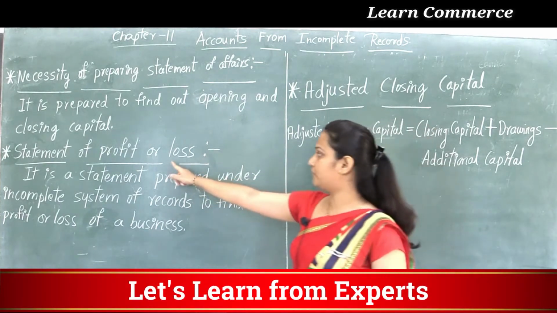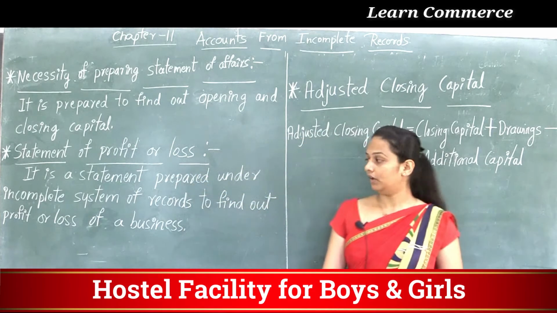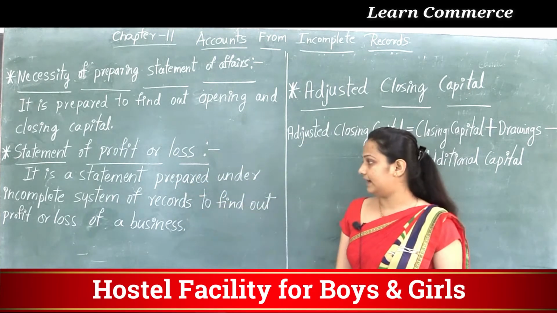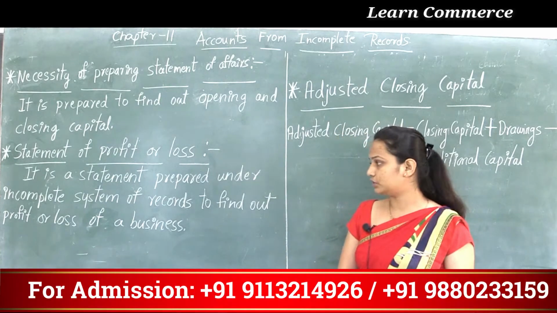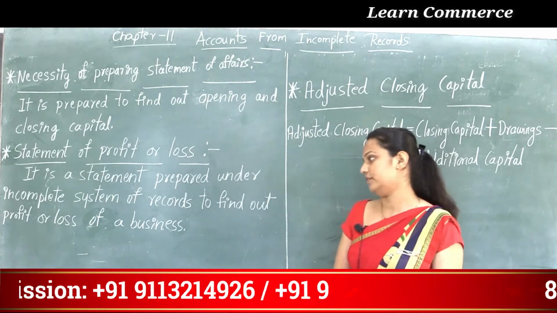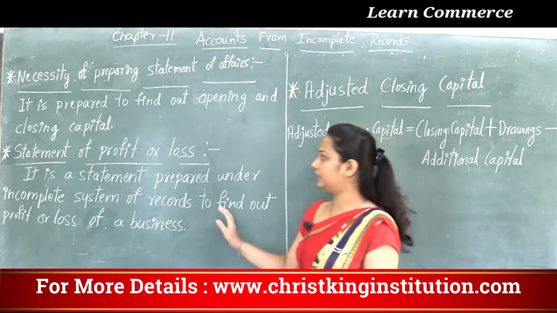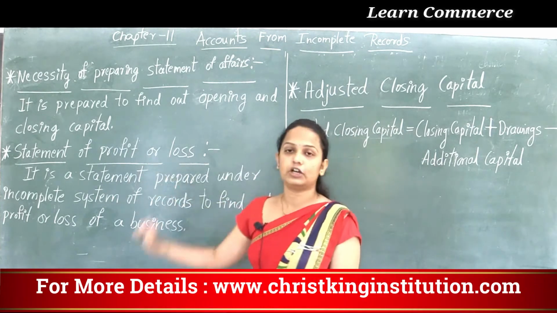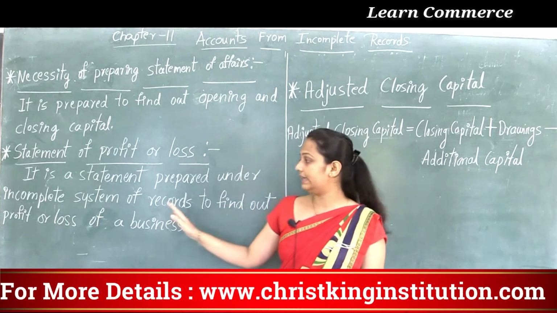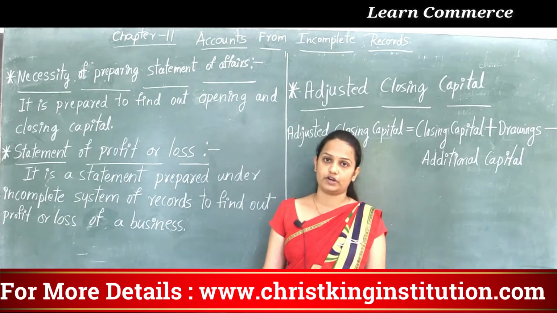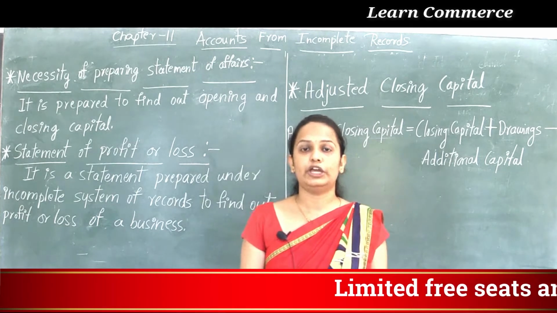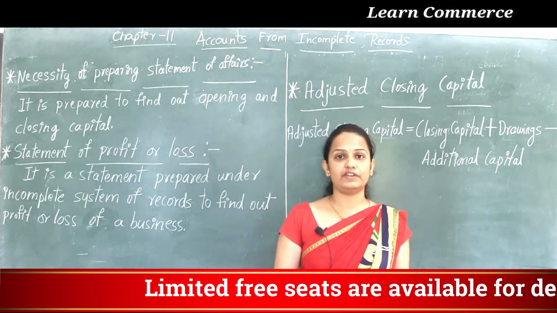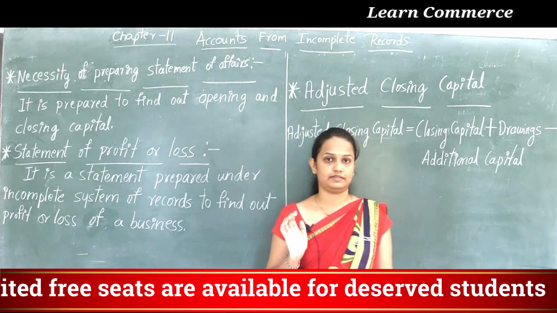Then statement of profit or loss. It is a statement prepared under the incomplete system of records to find out the profit or loss of a business. It is prepared under the single entry system in order to find out the profit or loss of the business.